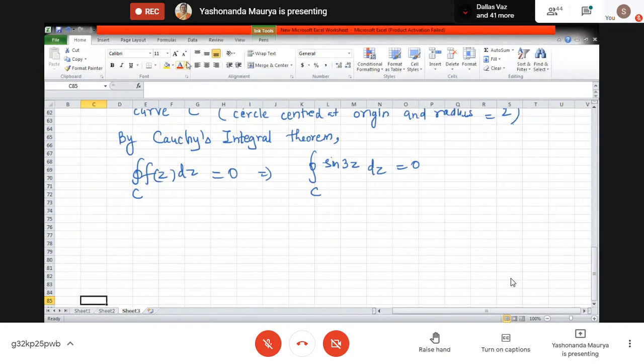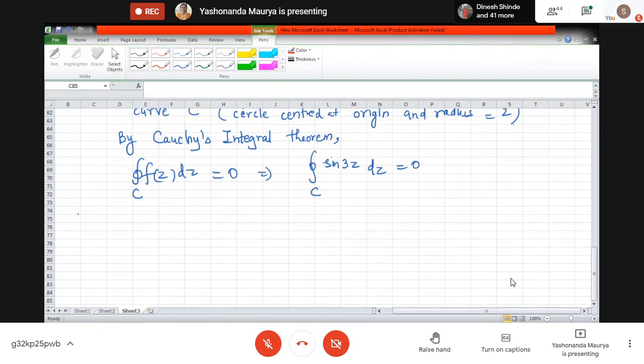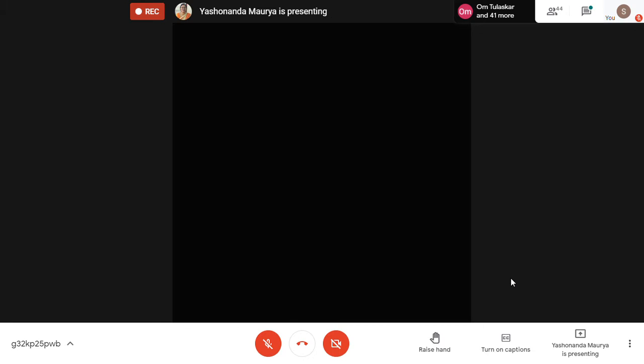Okay, so the second question. Let me take this as the integral of z minus 2 divided by z square minus 5z plus 6 dz along the curve C, where C is mod z equal to 1. Okay.